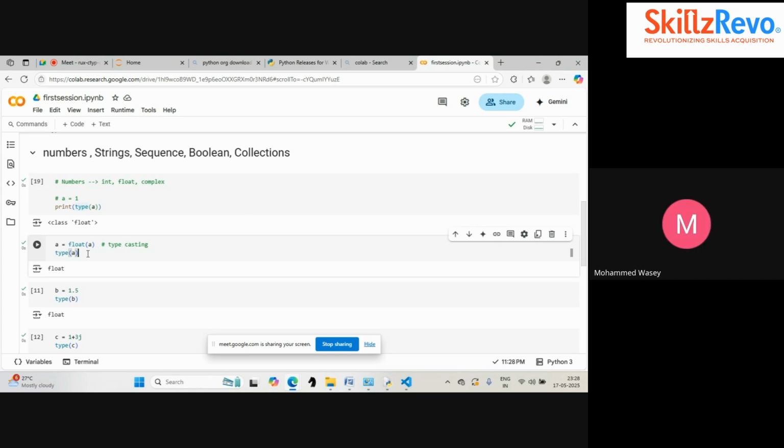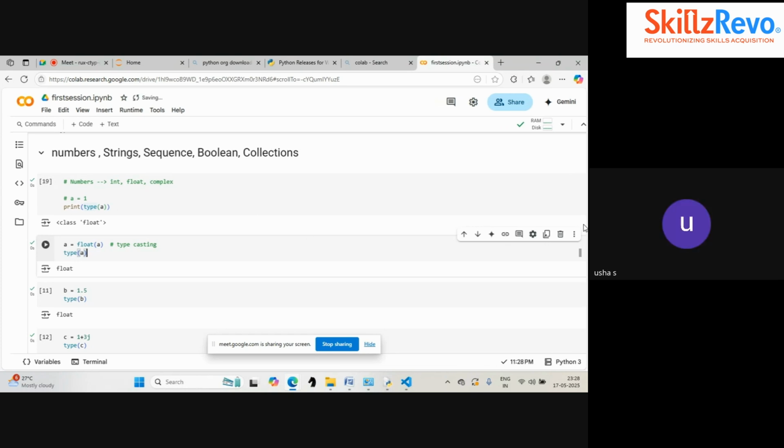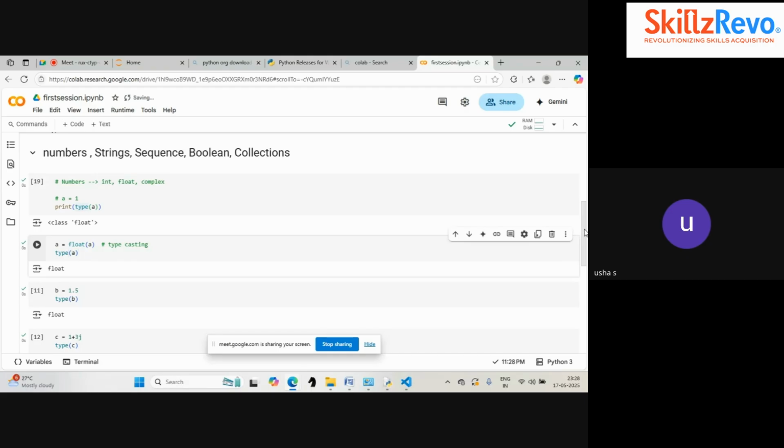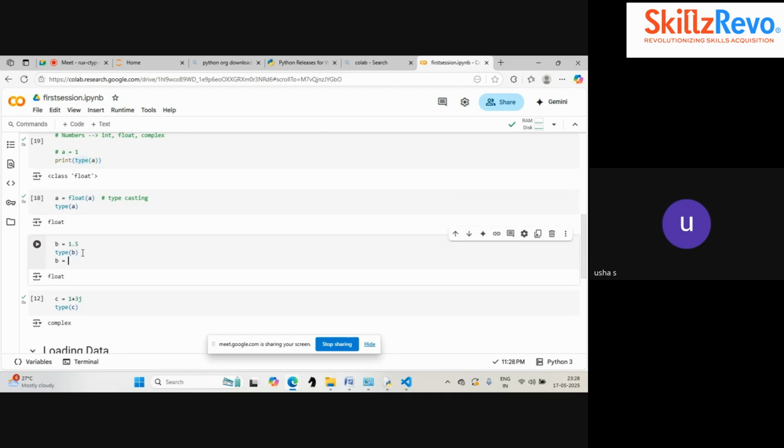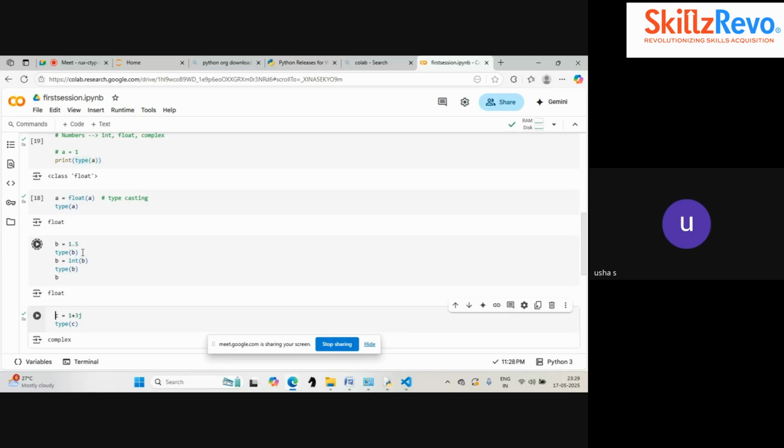Shall we continue with the next step? We can also do it for float to integer, integer to float. When I convert this to the integer, what is the value I will get? Whether 1.5 or 2? Shall we check? It is giving 1.